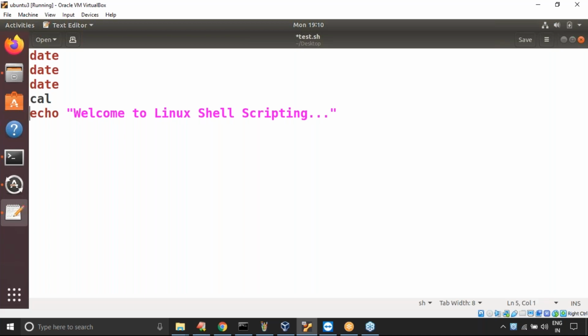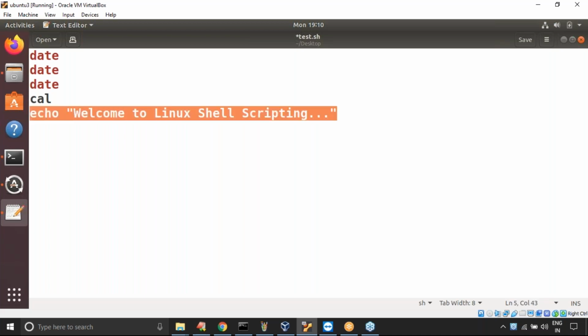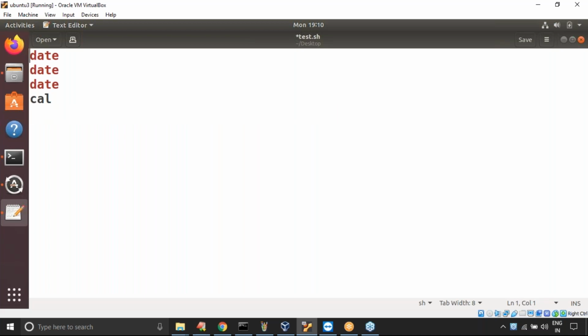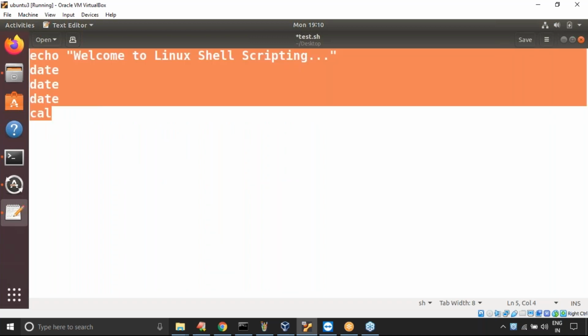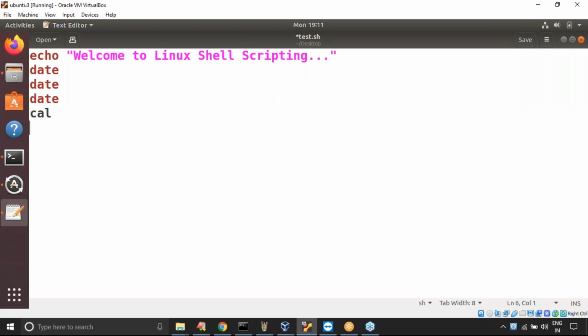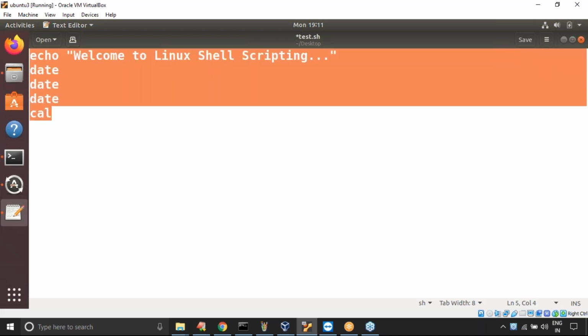In total, how many lines are there in my file? Please confirm. This is a normal notepad. Yes, Amir Khan, vi editor will work on Ubuntu. The vi editor is the most powerful editor which will work everywhere. Remember. How many commands are there here? One, two, three, four, five. Five lines are there.